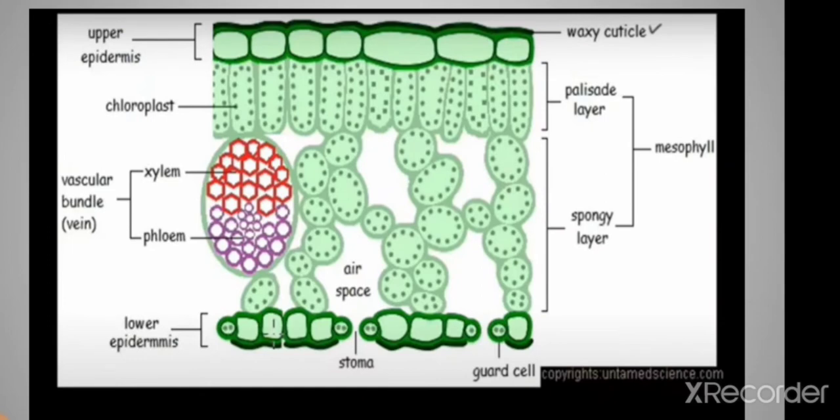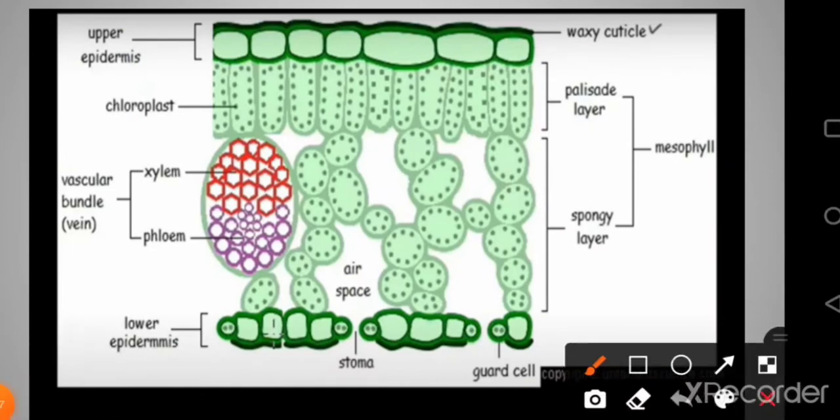Now students, once the water has entered from the stem into the leaf through the veins, this xylem part is going to lose out the water in the form of water vapor, and this water enters into these small spaces. Now these are called the intercellular spaces.